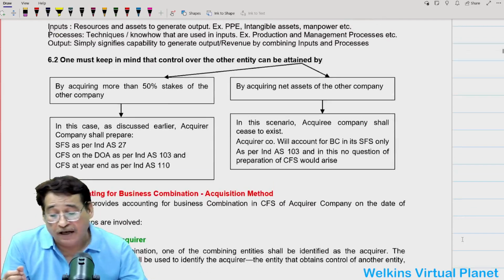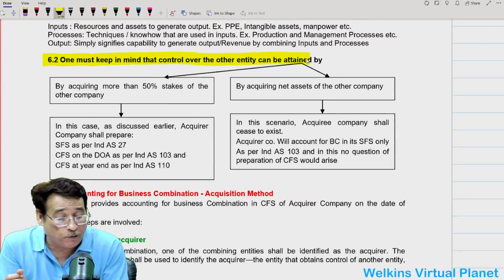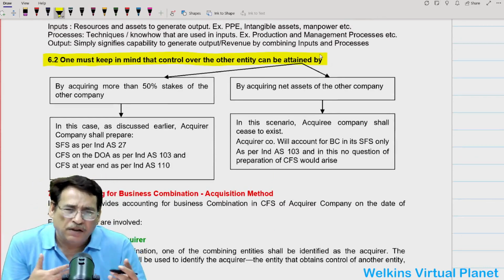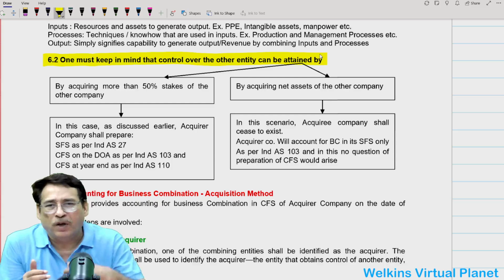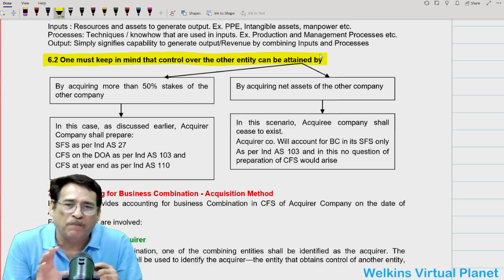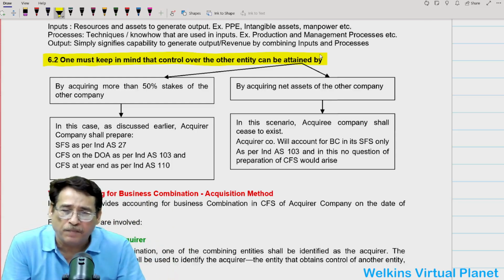The second point is that, just a moment ago, I told you that we are getting control over the other enterprise. Generally, in practical life, you can get control over the business of another enterprise simply by acquiring more than 50% stakes in that particular entity.